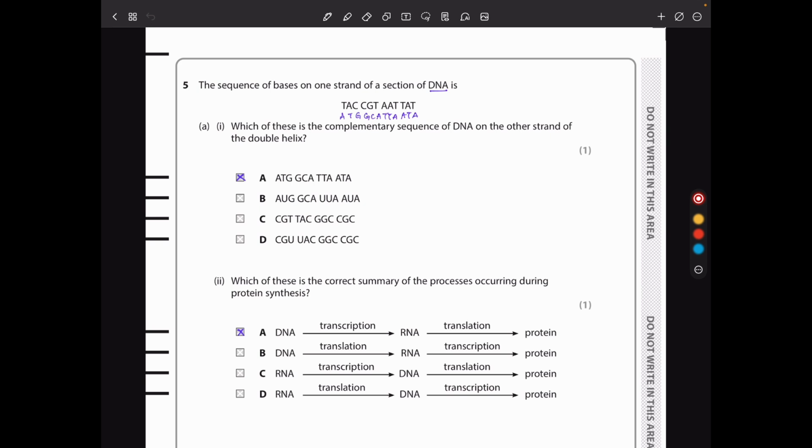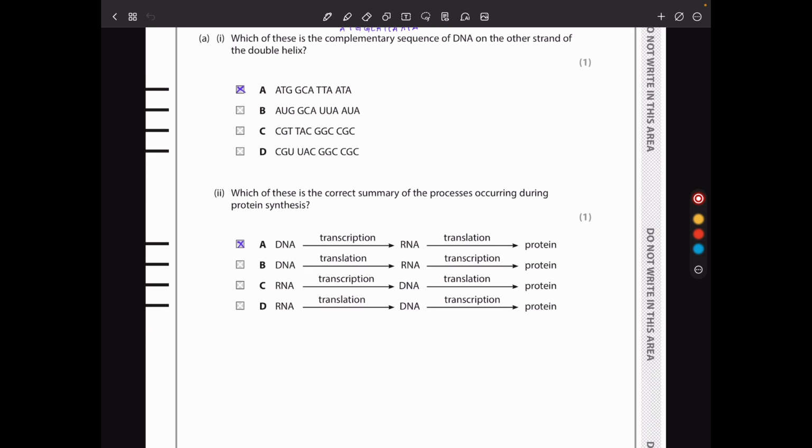In question 5, the sequence of bases on one strand of a section of DNA is given. Which of these is the complementary sequence of DNA on the other strand of the double helix? We know thymine always pairs with adenine, adenine with thymine, cytosine with guanine, and guanine with cytosine. So it's going to be A.